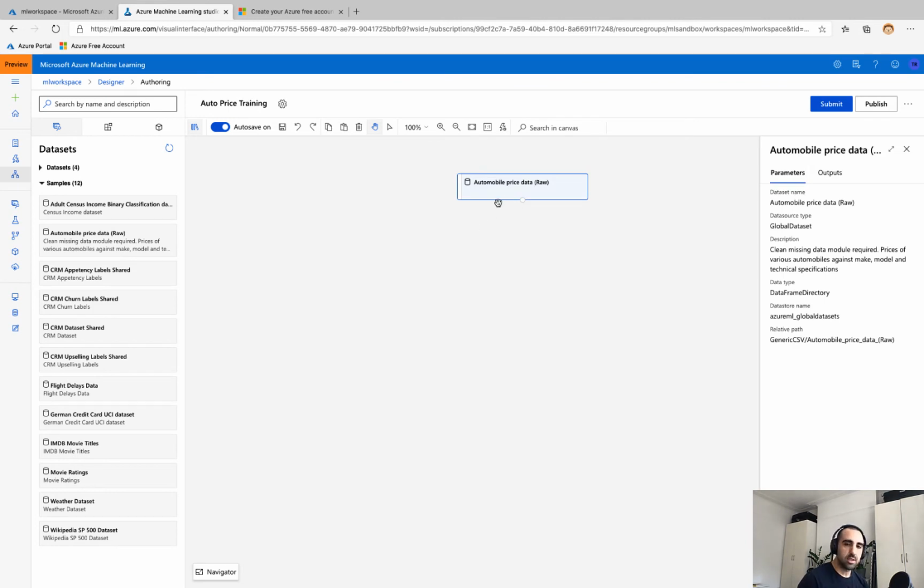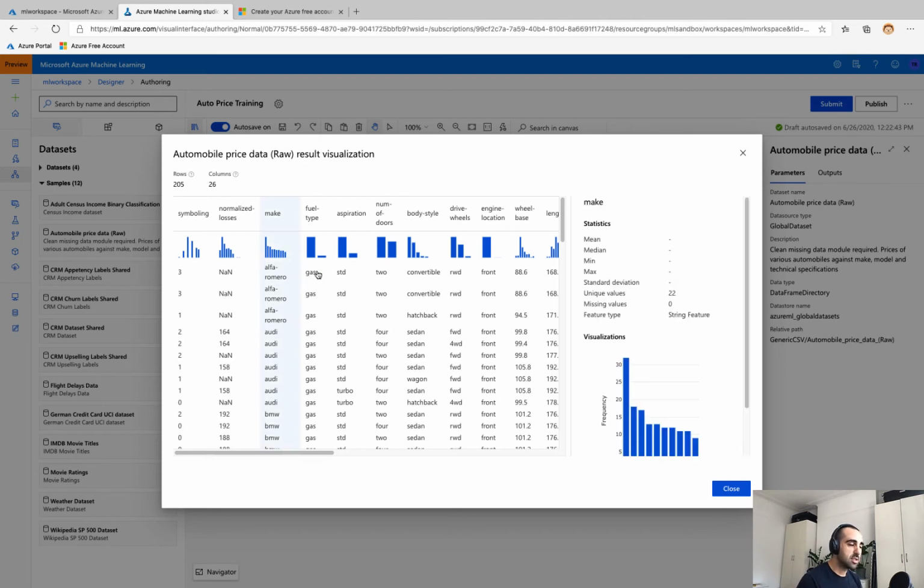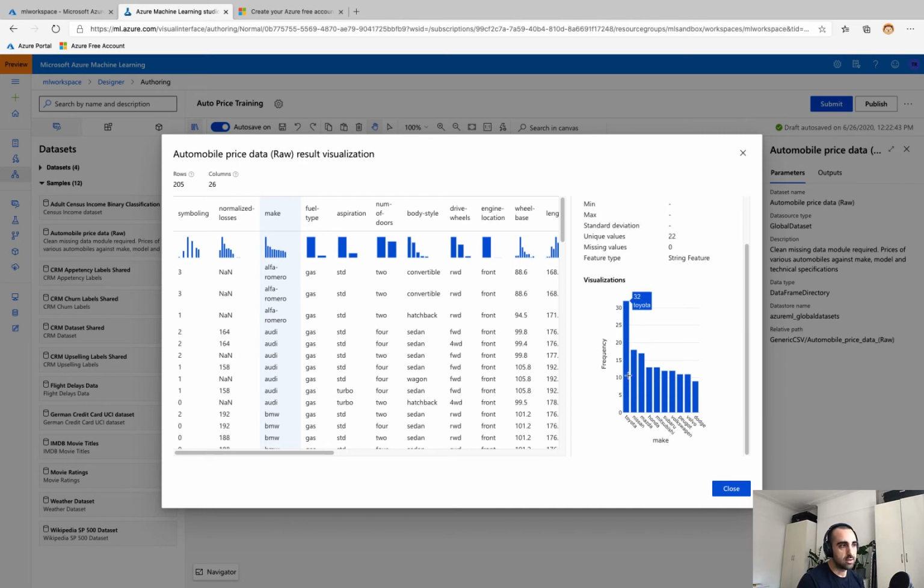And if you're interested in the automobile price data, or any dataset for that matter, you can right click on those and click on visualize, and this will provide us a sample view of the data, as well as some statistics on each of the columns. So if I click on this, I can see here, Toyota in this instance is the most amount of cars for that particular car brand.